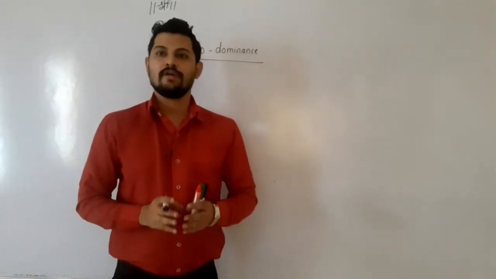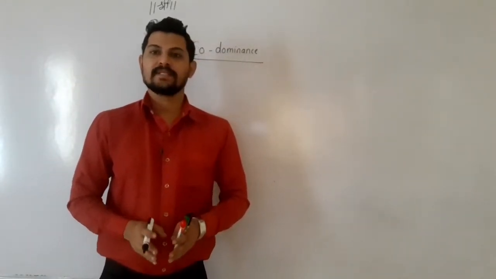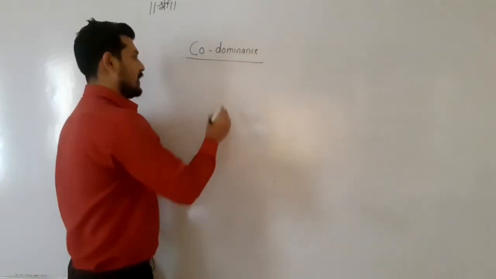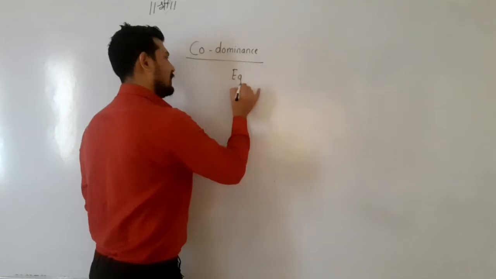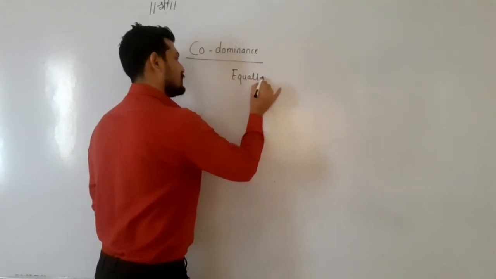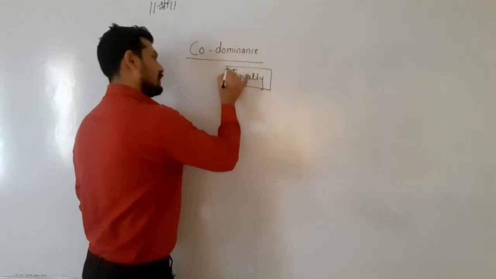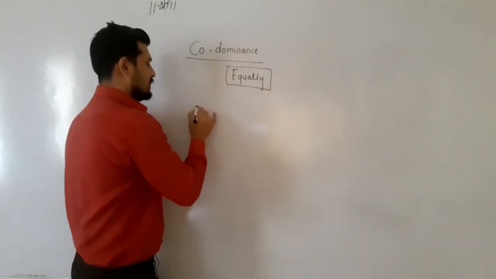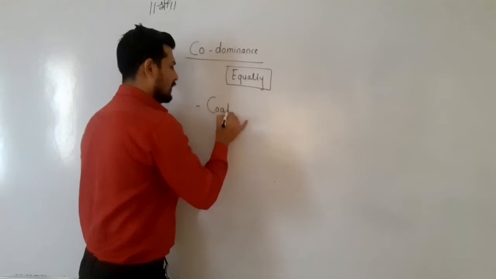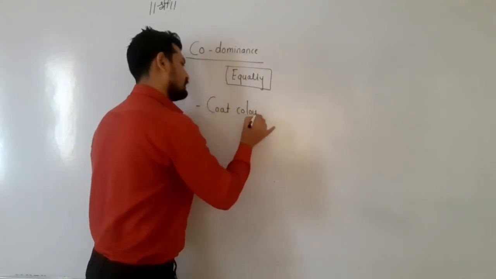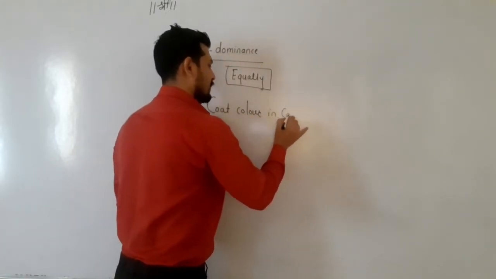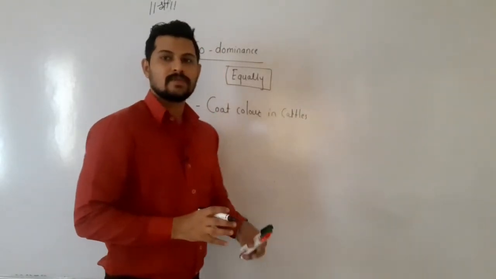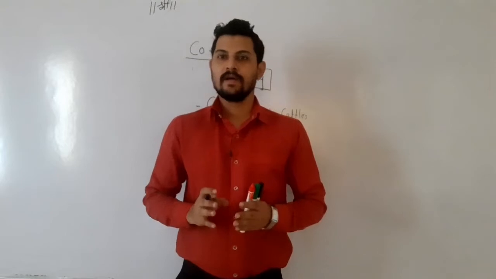When the members of the allelic pair express themselves equally, it is called codominance. An example of codominance is the coat color in cattle. In cattle, we observe different types of coat color.